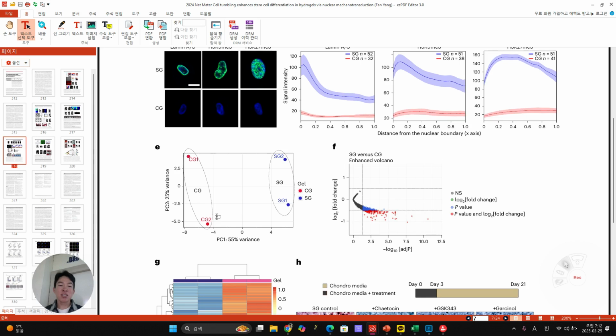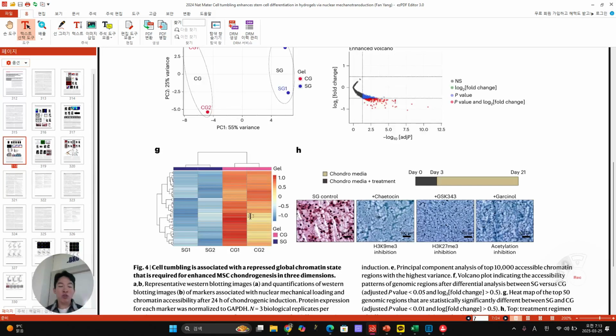Actually, if we pick only the chromatin accessibility going down in the CG, this right side is going to show blue color, and the left side is red. In this panel they just highlight that their chromatin accessibility is down, but they show us the upregulated part. Probably if you go to the supplementary, they also show us the downregulated part in CG. Why are they doing that? If you only highlight the downregulation, you can't explain how the CG can increase the differentiation. So here, as a counter, they show it like this.